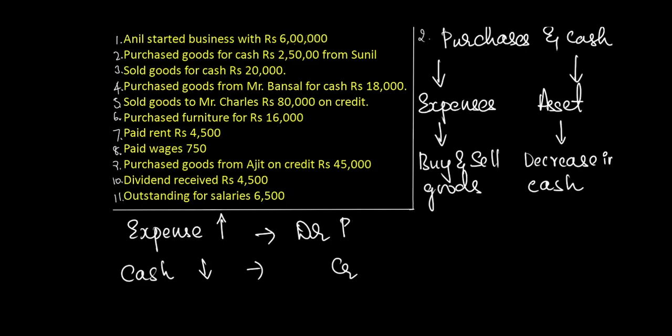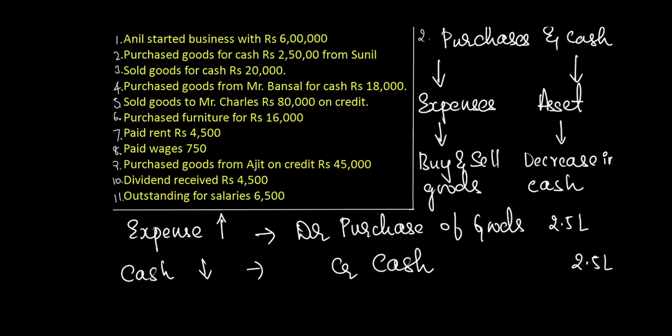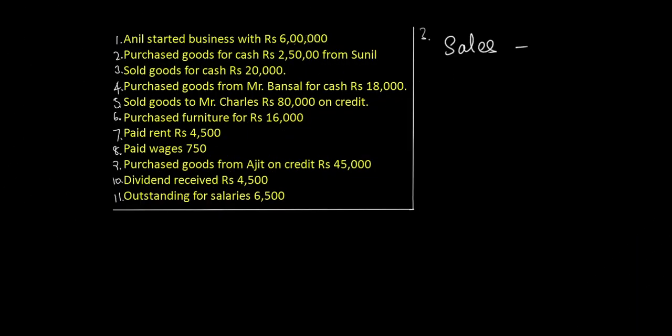The expenditure in this case is increasing and the asset is decreasing to the business. Therefore, according to expense rule, we have to debit if there is any increase in expenditure. Therefore, we will debit purchase of goods and credit if there is any decrease in asset. Since cash, the asset, is decreasing, we will credit cash. The third adjustment is sale of goods for cash of rupees 20,000.